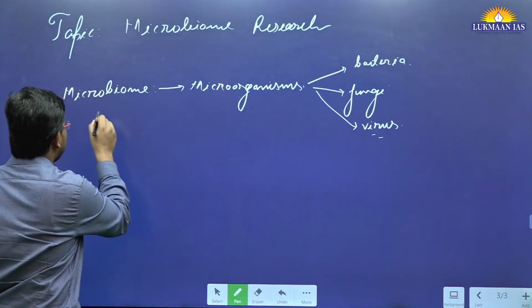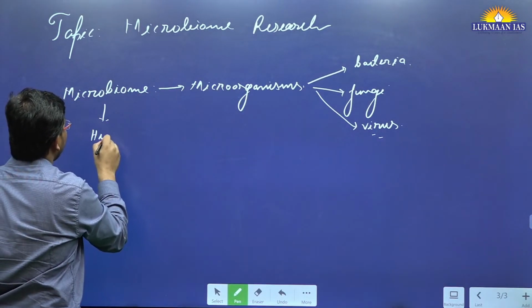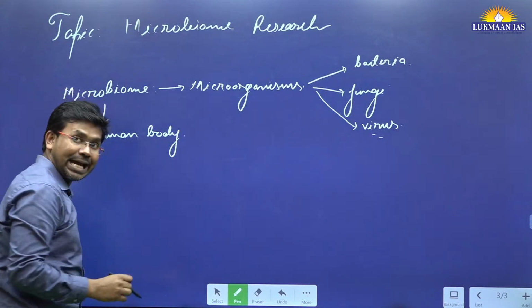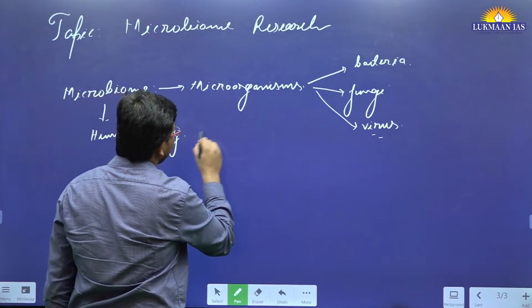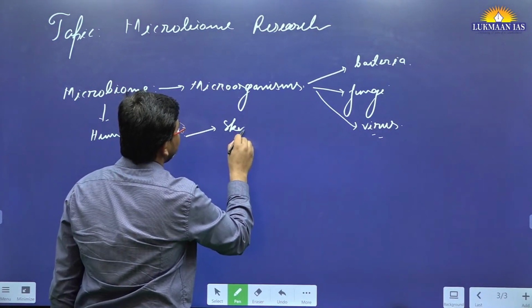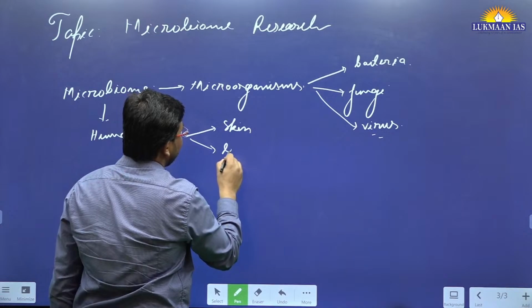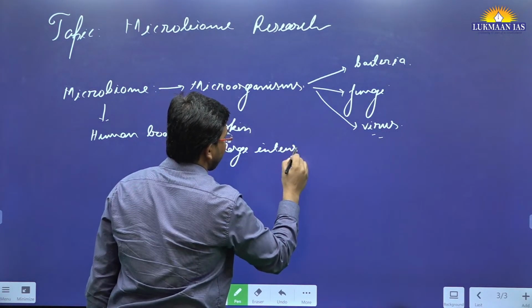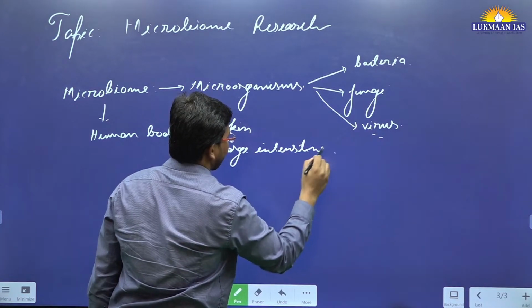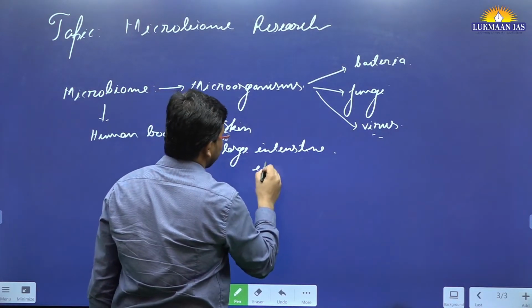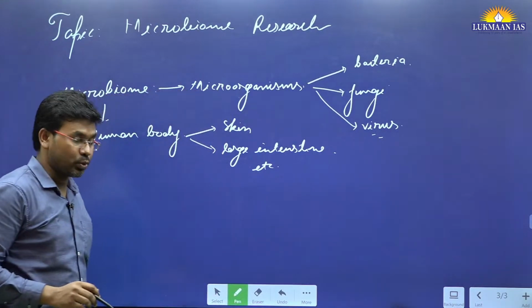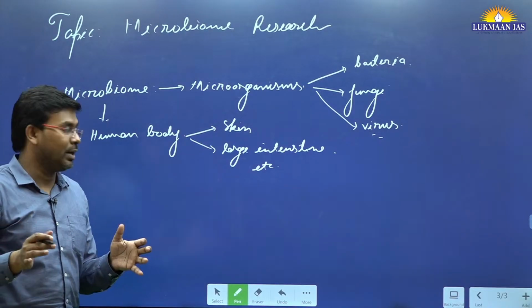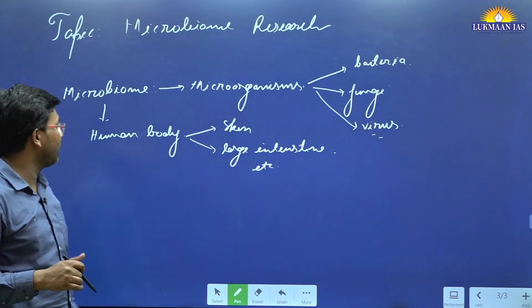And also these microbiomes are found in the human body as well, okay? So inside the human body, these microbiomes are found in skin, in the large intestine, etc. So it is found in the human body also. And these microbiomes are found in huge numbers in human bodies.